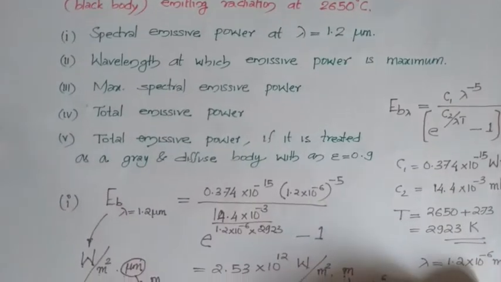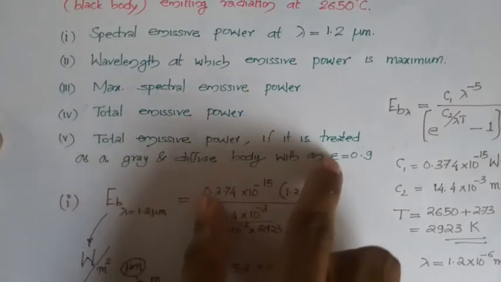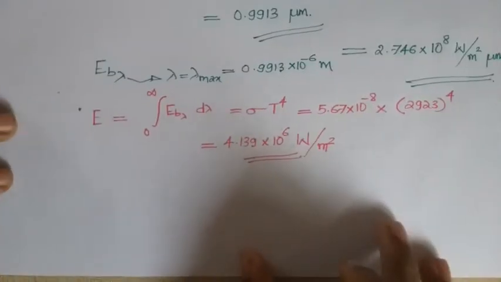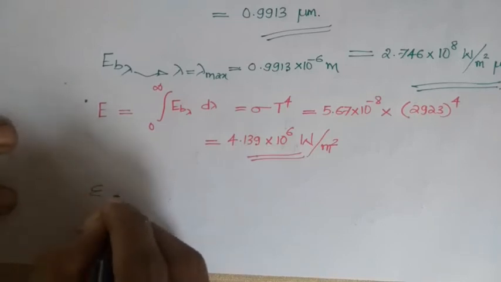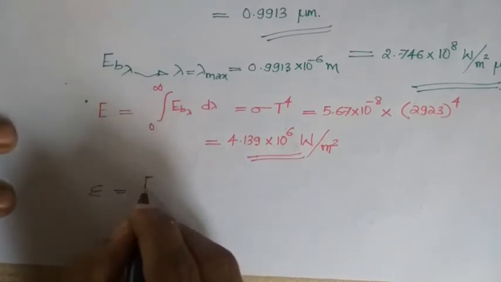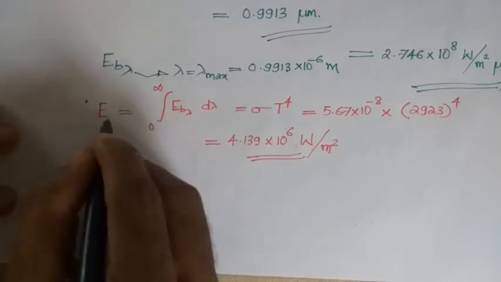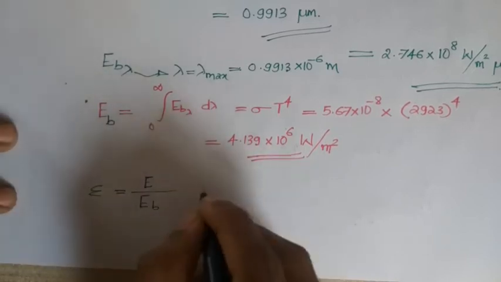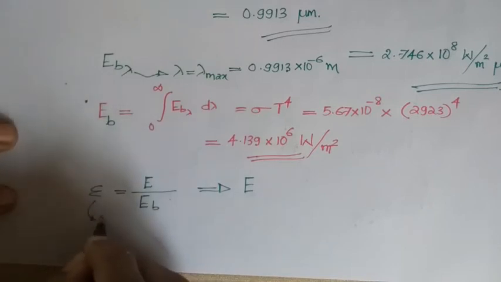In the last part of the question, they are asking for the total emissive power if it is treated as a gray and diffuse body with an emissivity of 0.9, meaning now it is becoming a real body whose emissive power you have to calculate. We know that emissivity is defined as the ratio of the emissive power of a real body with respect to the emissive power of a black body. Just before, we evaluated the emissive power of this black body, so here you have to evaluate the emissive power of a real body with this emissivity 0.9.